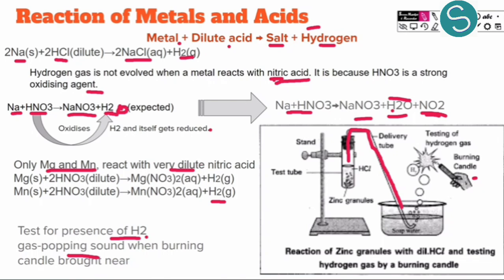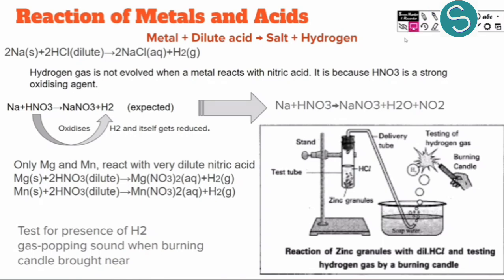So this is the reaction of metals and acids. They react with dilute acids to produce salt, but nitric acid does not produce hydrogen gas, it produces water. Due to the oxidizing nature of nitric acid, only magnesium and manganese can react with very dilute nitric acid to form hydrogen gas. So let us move ahead now.